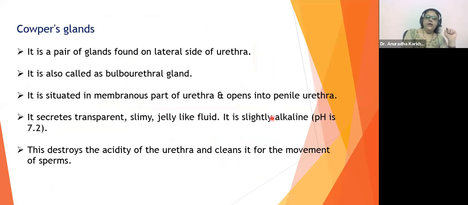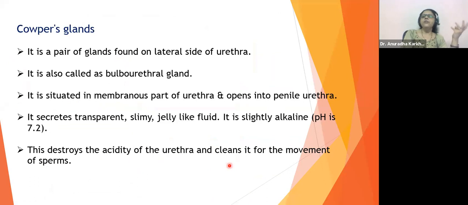Well, it secretes a transparent, slimy, jelly-like fluid. It's also going to be slightly alkaline. The pH is around 7.2. This destroys the acidity of the urethra and cleans it for the movement of the sperms. So these are all going to take care of the acidity.